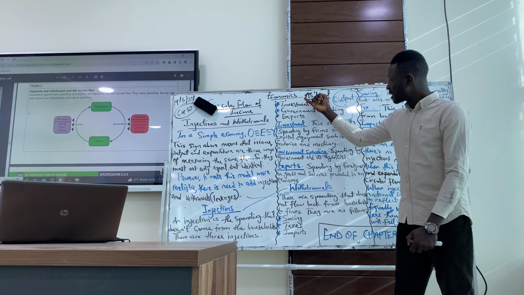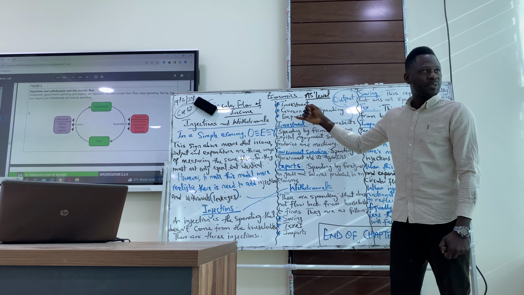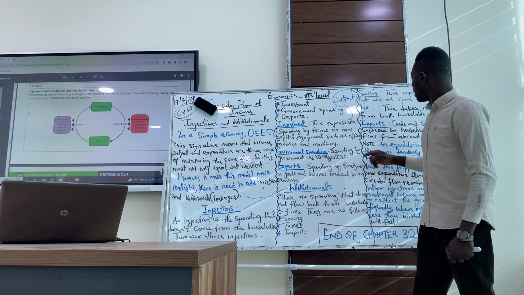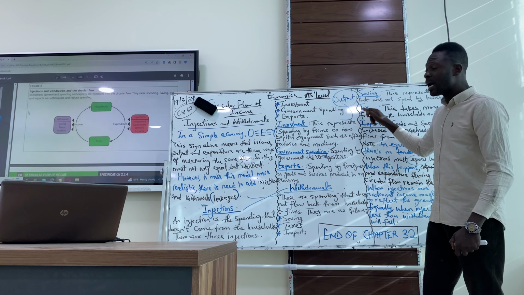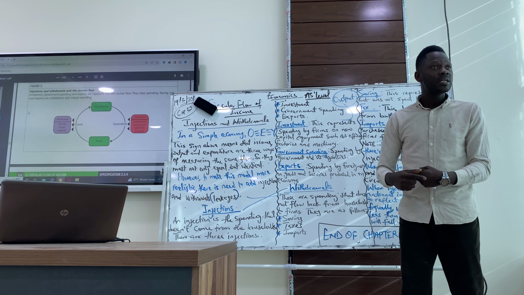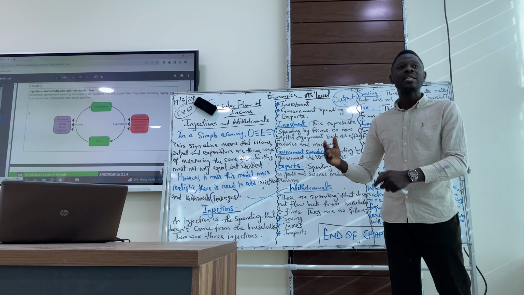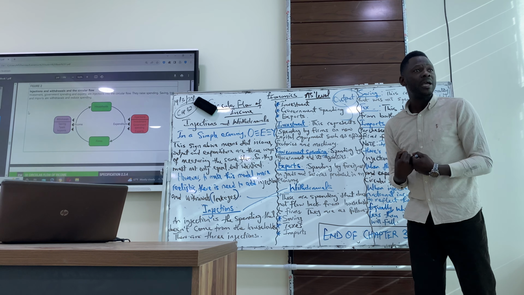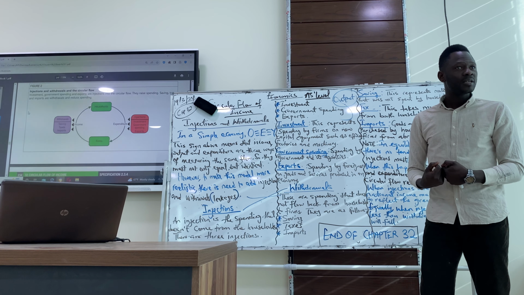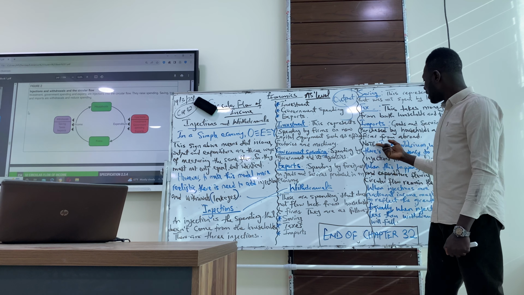Injections is about investment, government spending, and exports. Then withdrawals, it's about saving. That means you are not spending, you save. Tax, you are paying taxes to government. Not only the firms, individuals are paying taxes too. So when individuals and firms pay taxes, what happens? Money is going out of the firms. Money is going out of the individuals. That's withdrawals. And the last one, imports.